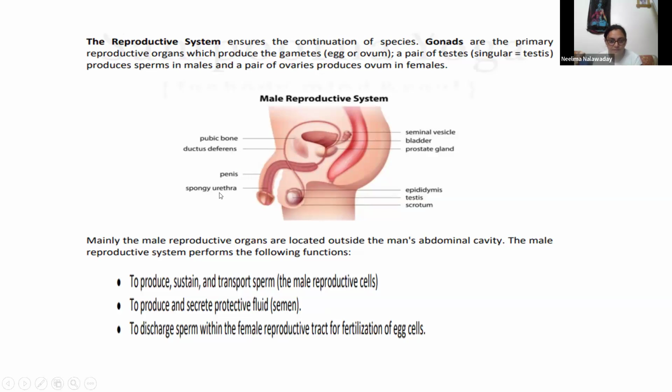Penis. Inside penis, this is urethra. This is the common duct for urine and semen. This is bladder. This is testes. Testes are hanging here in scrotum. And scrotum, you can see, is outside the abdominal wall, the abdominal cavity. It is outside. That's why this temperature control is required there.